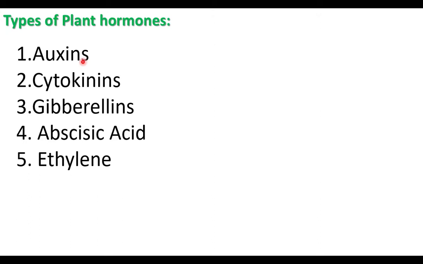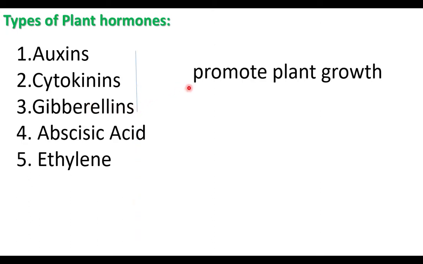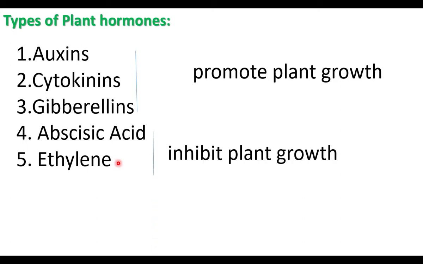Of the 5 plant hormones, the first 3 influence growth. They are growth promoters. They promote plant growth. Abscisic acid and ethylene inhibit plant growth. Abscisic acid and ethylene are growth inhibitors. The first 3 hormones are growth promoters.